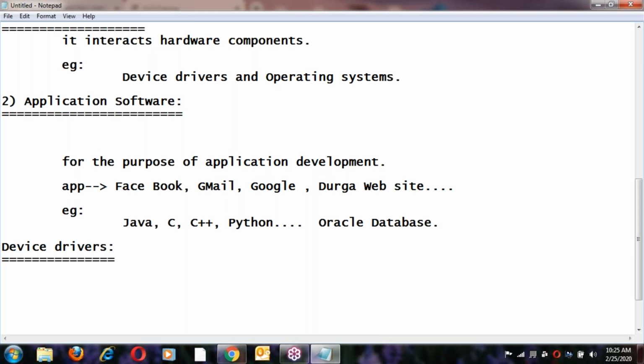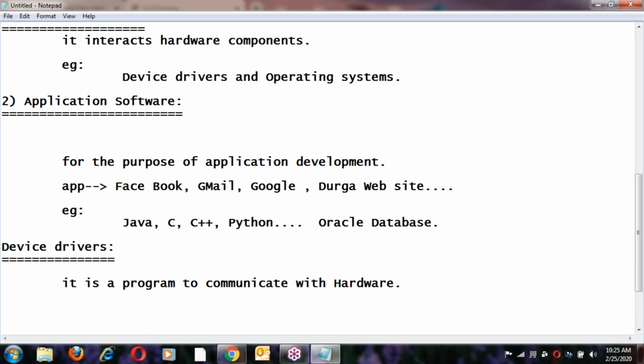So what exactly is a driver? It is one kind of program. All drivers are programs. Almost all drivers were developed in the C language. So what is a device driver? A device driver is a program to communicate with the hardware components. These are just basics in the software field, before going to Linux.